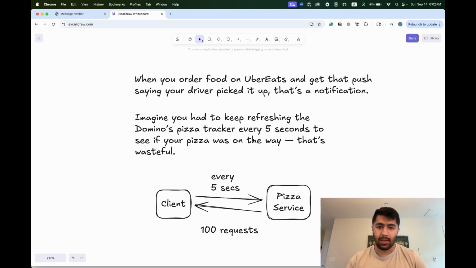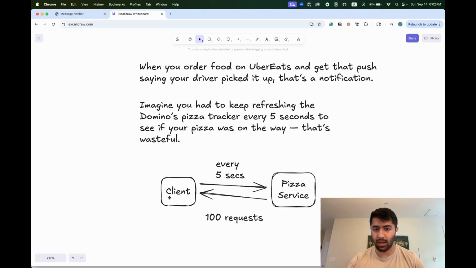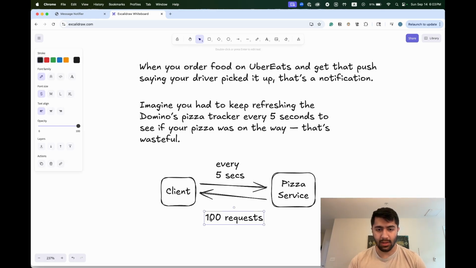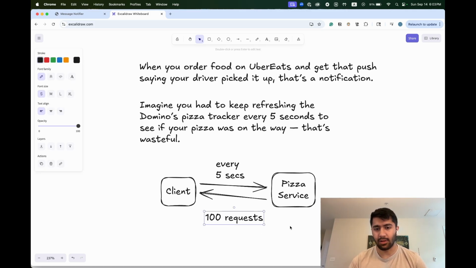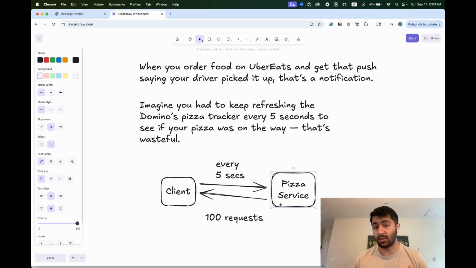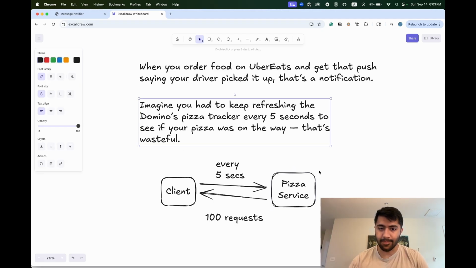Now, one way to implement that is polling, which is as a client, me, if I have to hit the pizza service every 5 seconds, within a few minutes I could rack up 100 requests. And as you know, a pizza delivery usually takes about 15 minutes. So you can just imagine how many requests this pizza service has to support for a single customer. So this feels pretty wasteful.